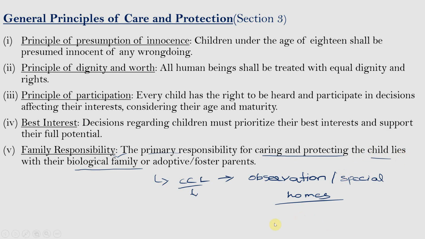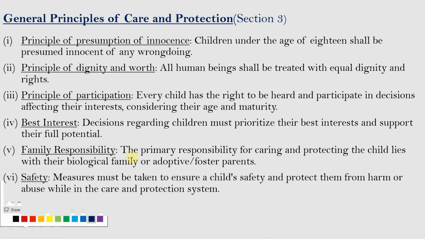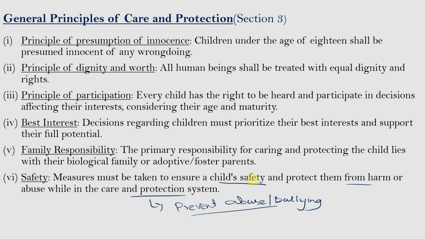And the next is safety. Safety measures must be taken to ensure the child's safety and protect them from harm or abuse while in the care and protection system. So, a child sent to an observation home or special home shall be kept safe from other children, preventing any abuse or bullying by any other child. So, the board shall take all the measures to ensure the child's safety.